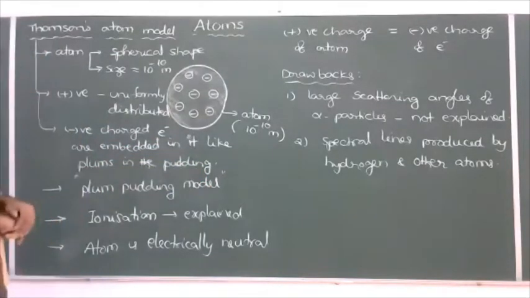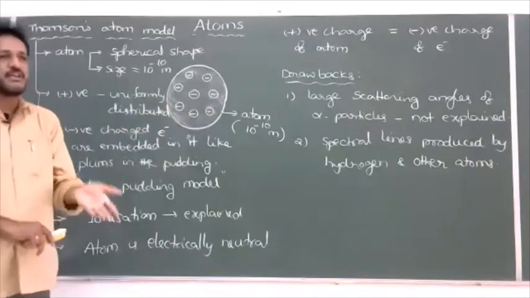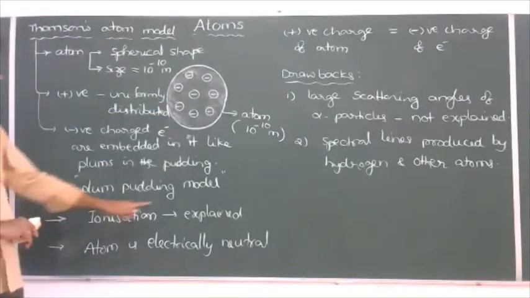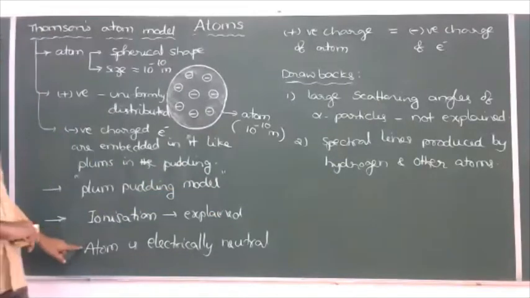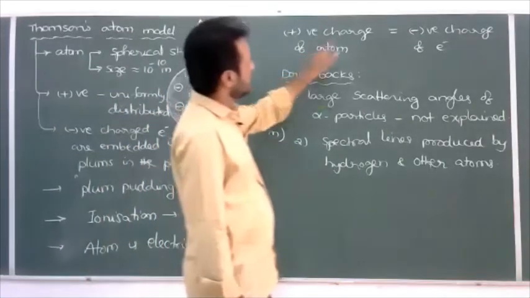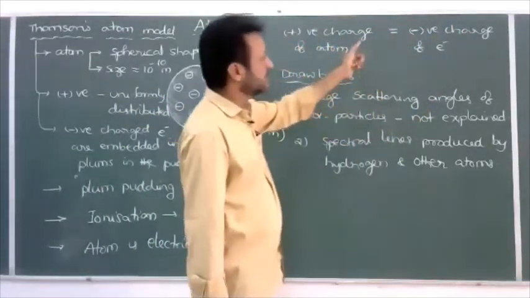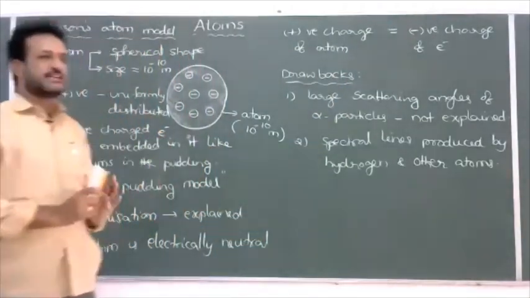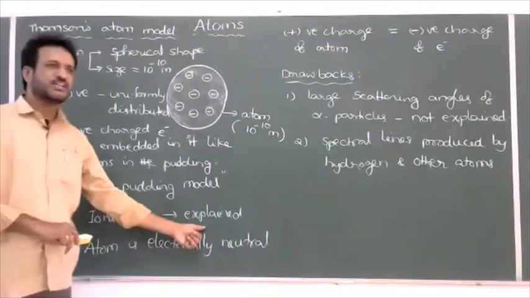And whenever some amount of heat energy is supplied to the atom, the electrons get ionized. So the ionization concept was explained by Thomson. And one more thing, the total positive charge of the atom is exactly equal to the total negative charge of the electrons. Whenever both are equal, if you add both, we get a net charge equal to 0. So that's why the atom is always electrically neutral.